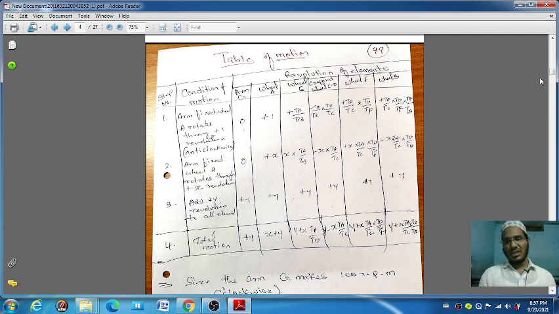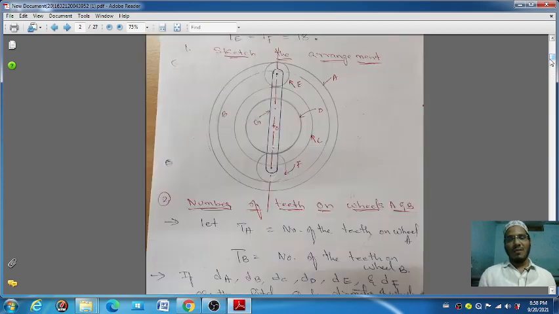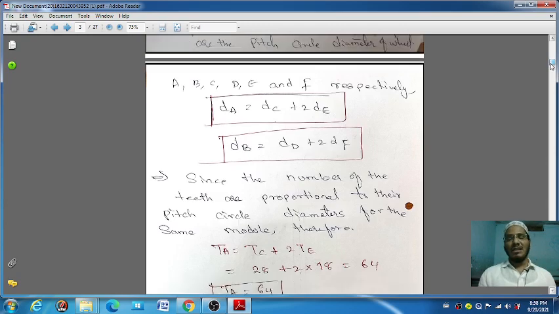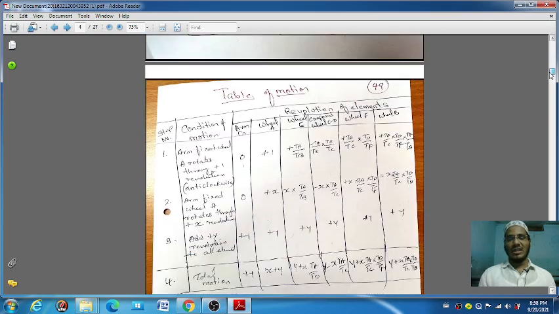It means wheel E, you can see here, wheel E is rotating with the help of gear A and between gear B. That's why we are taking the ratio of TA by TB, due to wheel E rotating with the help of gear A. Because the question is given in anti-clockwise rotation, the sign here comes plus.